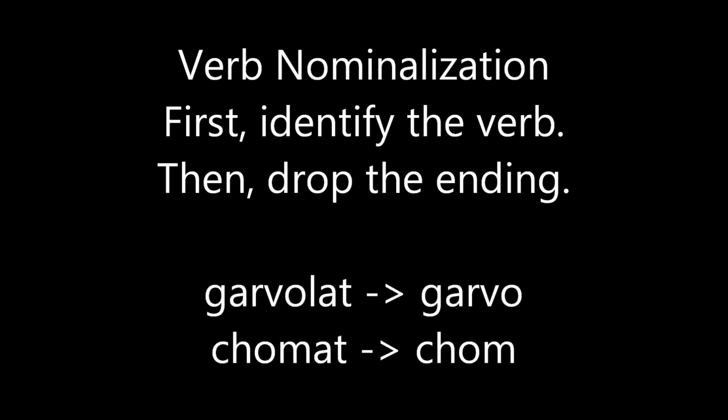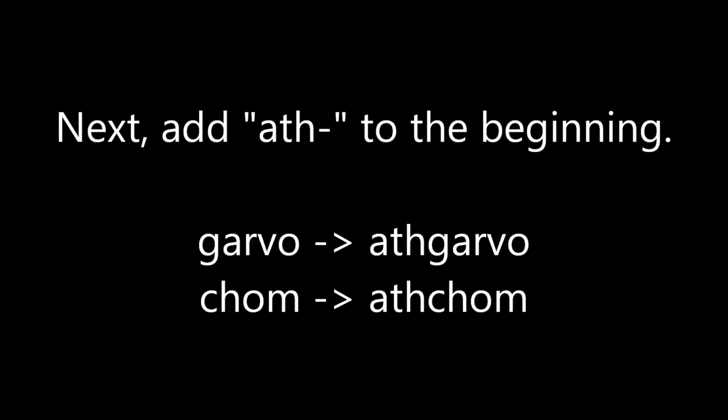First, we're going over the nominalization of verbs. First, identify the verb you want to nominalize. Let's use one from each verb type, for instance. Let's use garvolat, which means to hunger for, and chomat, which means to respect. Then you drop the ending, so that leaves us with garvo and chom. Add ath before the word you just made. So that leaves us with ath garvo and ath chom.